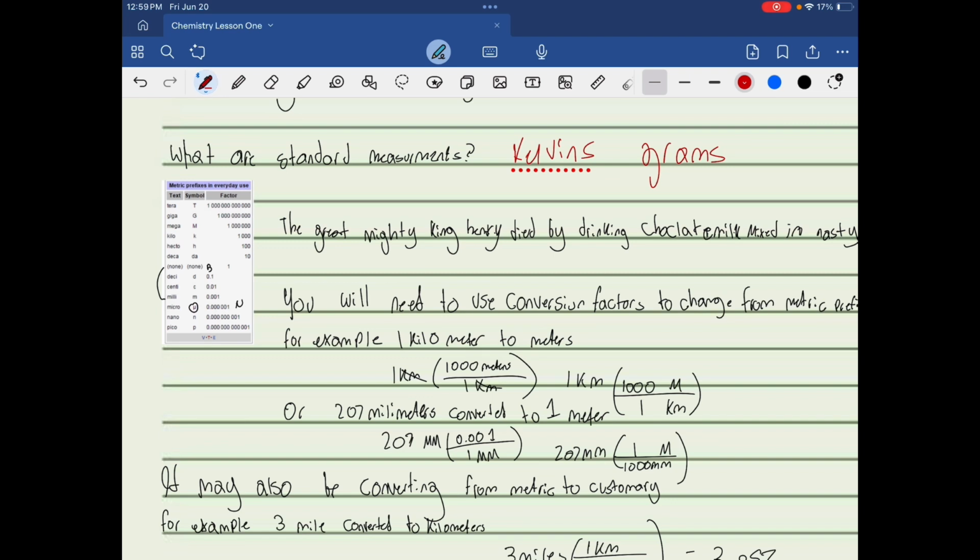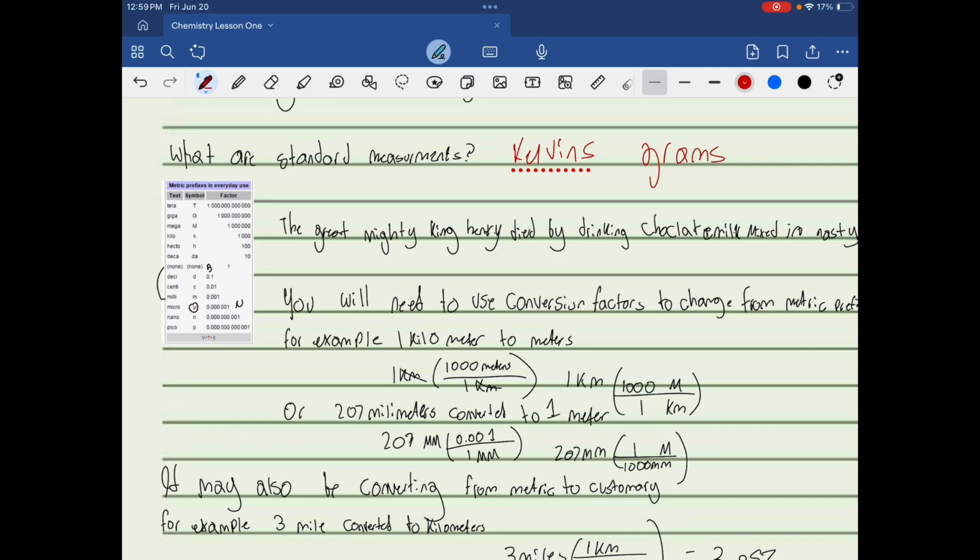For example, instead of Celsius or Fahrenheit, we use kelvins, so everyone knows, hey, we're using kelvins, and it's not a miscommunication error. So that's what standard measurements are.